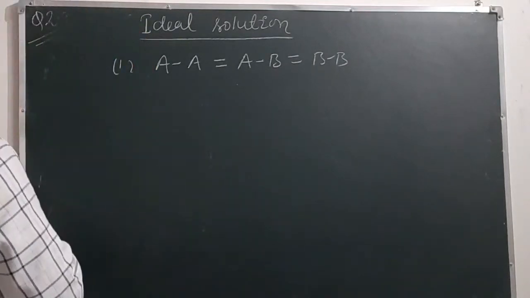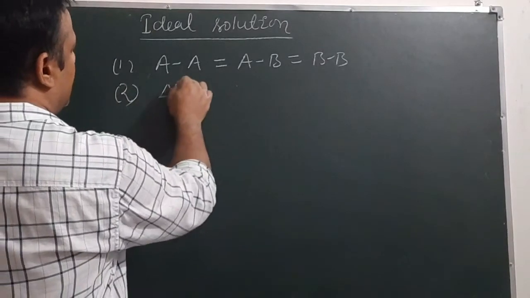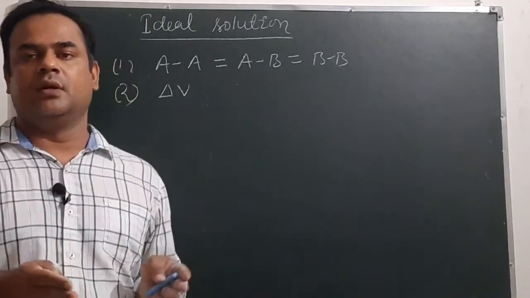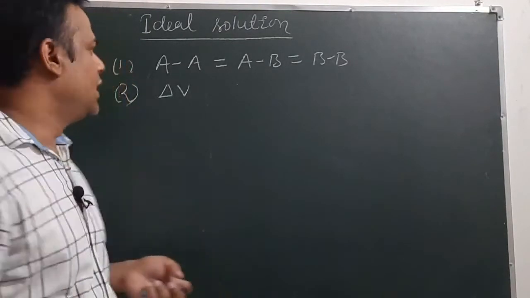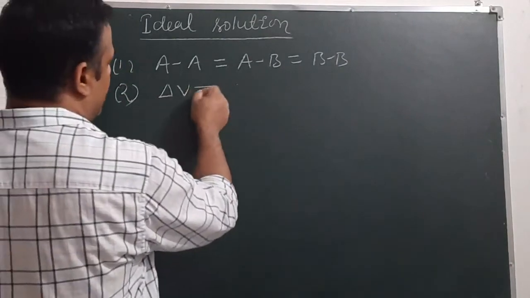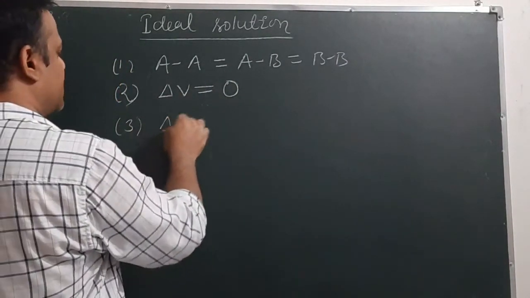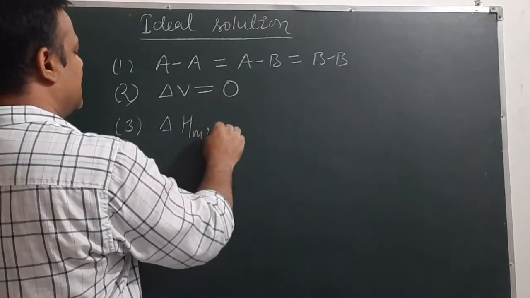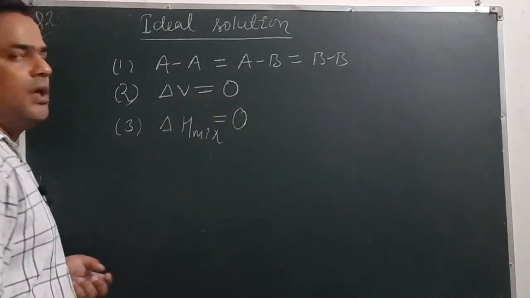Second point, the volume of mixing. Whenever we mix two liquids, there could be a change in volume. That volume of mixing should be equal to 0. Third, enthalpy of mixing. When we mix two components, an enthalpy change could take place, so that enthalpy change should also be equal to 0.